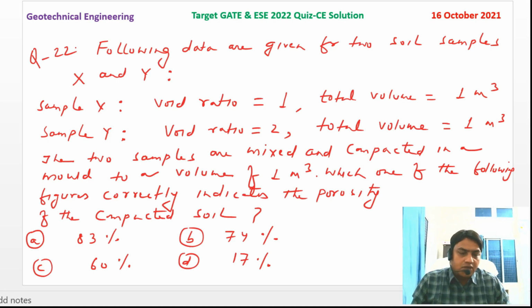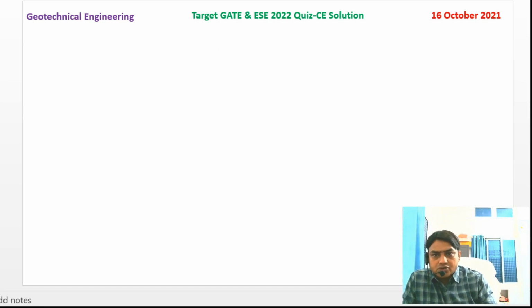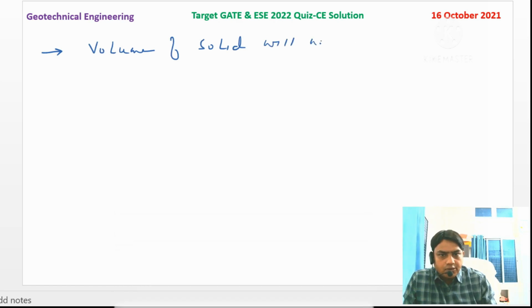So when we mix the two soil samples X and Y, it will form a compacted soil. The key for this question is that the volume of solid will always remain constant. We can say that the volume of solid for the mixed soil is exactly equal to the volume of solid for sample X plus the volume of solid for sample Y. So the key: volume of solid will not change even after mixing.